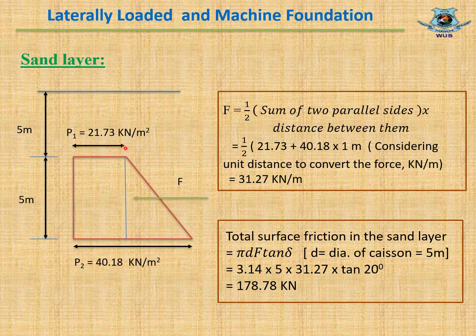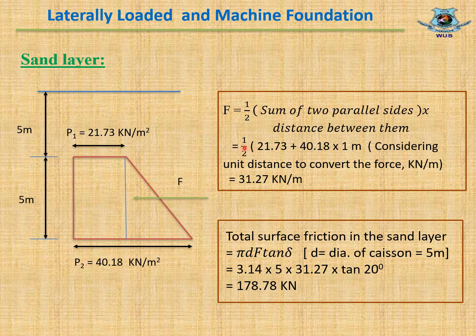This is the pressure diagram of the sand layer. Here 5 meter equal to clay layer, 5 meter equal to sand layer. This diagram is a trapezoid, and from here we have to calculate resultant force F. F equal to half into sum of two parallel sides into distance between them.